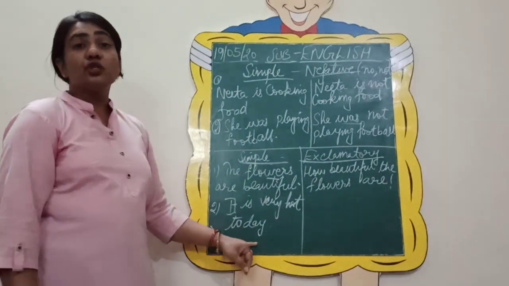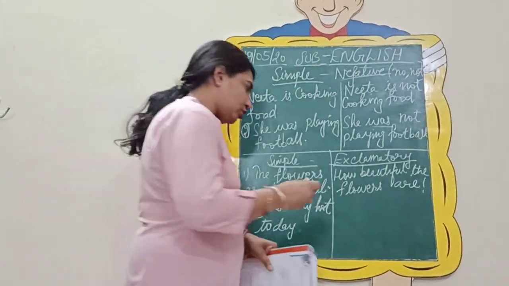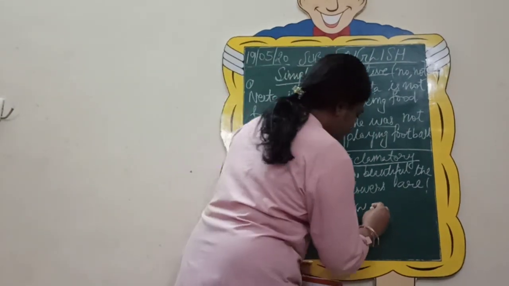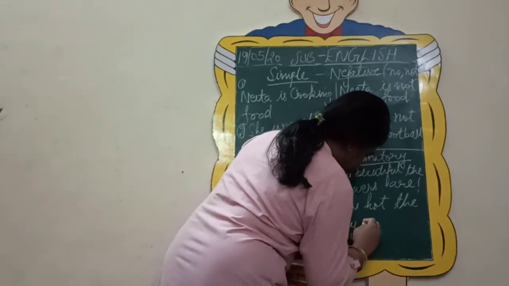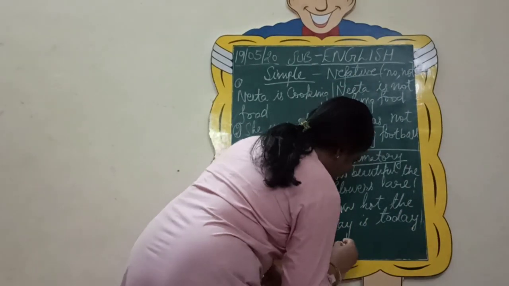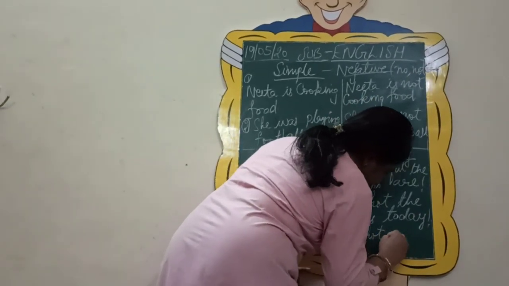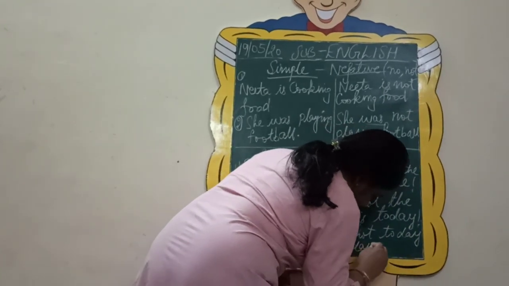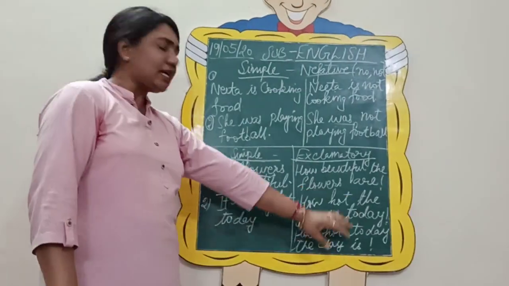It is very hot today. Now changing it to exclamatory. It is very hot today. So how hot the day is today, or even you can say how hot today the day is, plus your sign of exclamation. So it can be both ways.